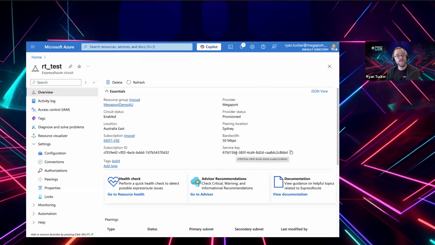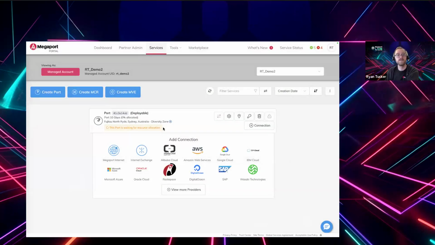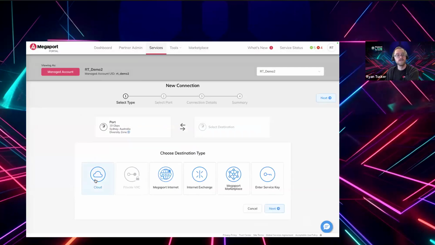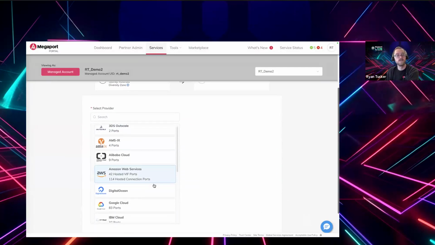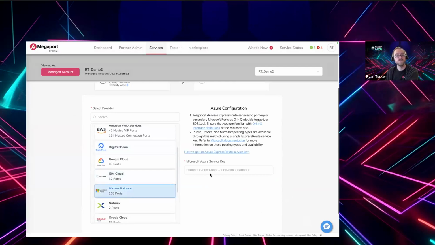The most important part of this for now is the service key. So once this ExpressRoute circuit is deployed, you'll have a service key here, which you can copy. That service key basically identifies this ExpressRoute circuit within the Azure API. So now that we've got that service key, we come back here, and on our port that we've got connected in our data center, you can go add connection and cloud. You can scroll down here to Azure and paste in the service key.